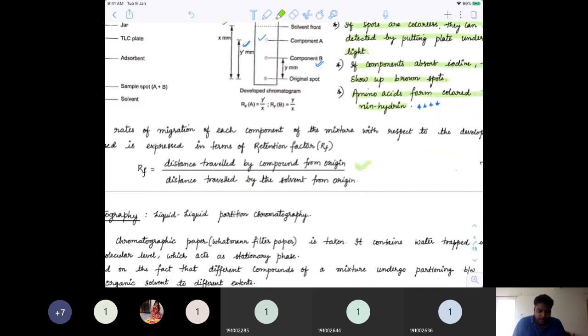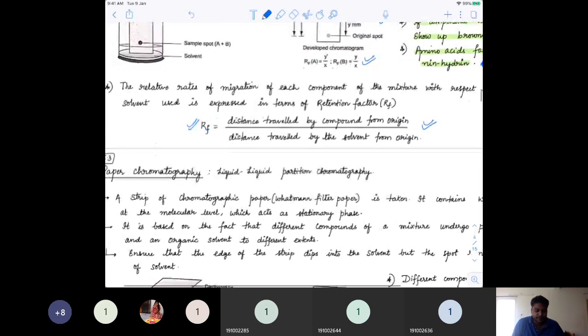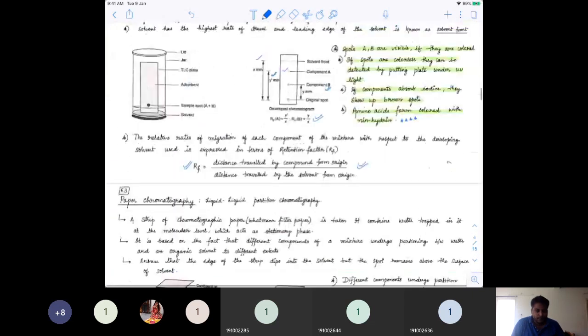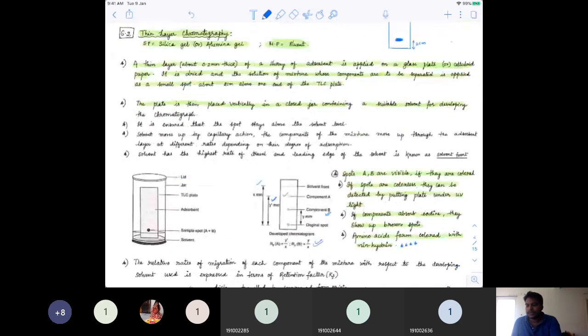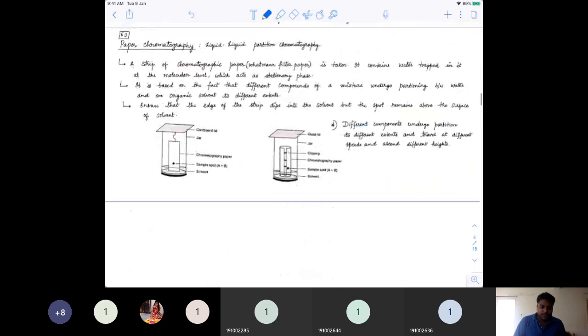So I hope all of you got what exactly Rf is. Analyzing this Rf, we will understand how to separate out the components. This distance is important in analyzing chromatography. Again, we will not get into the details of how the analysis is to be done based on the distance. All you need to know is what this Rf factor is. As far as the JEE syllabus is concerned, you just need to know what this Rf factor is. So I think thin layer chromatography is clear, guys. See the next one.